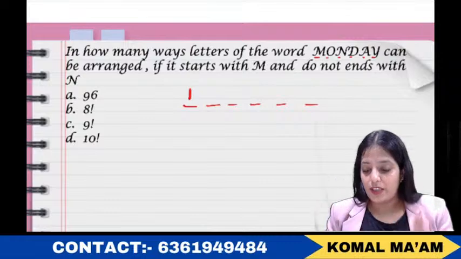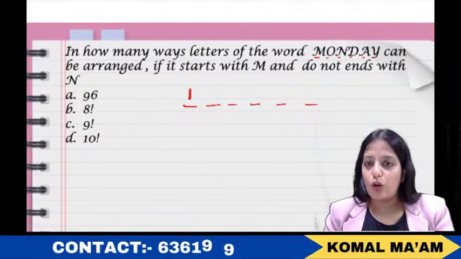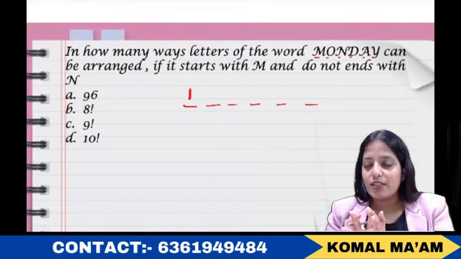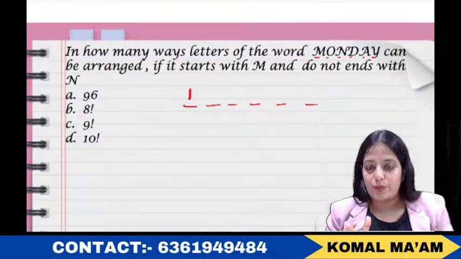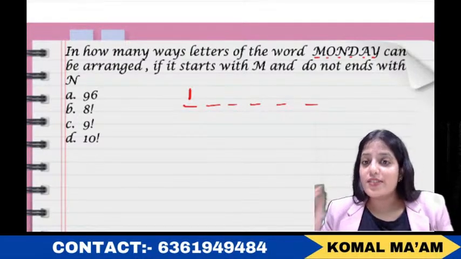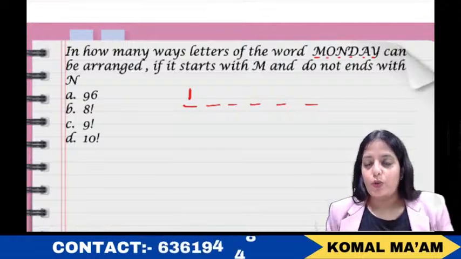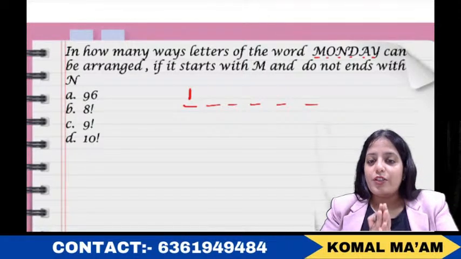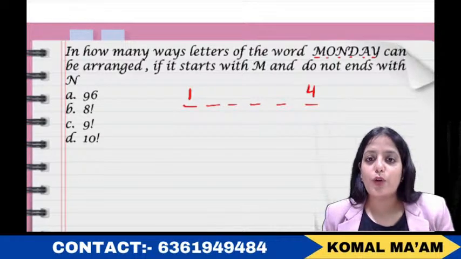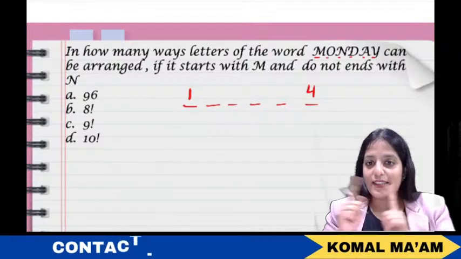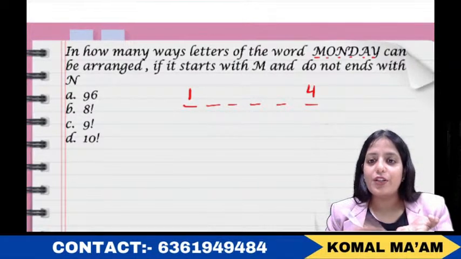Now imagine very carefully. You had 6 options. Out of these 6 options, M has already sat on the first place, and N cannot sit on the last place. So we are left with 4 options for the last place. Do you agree with this point? We had 6 letters to fill the positions.